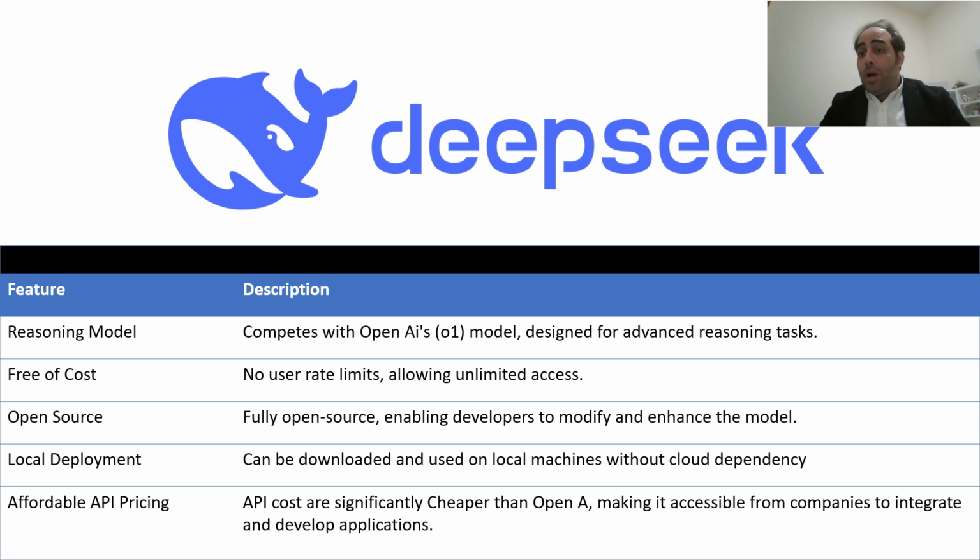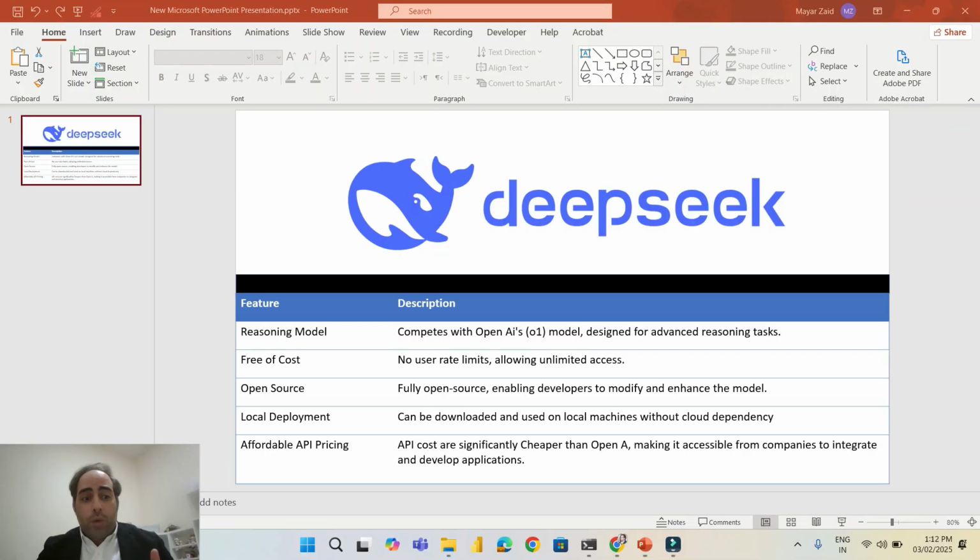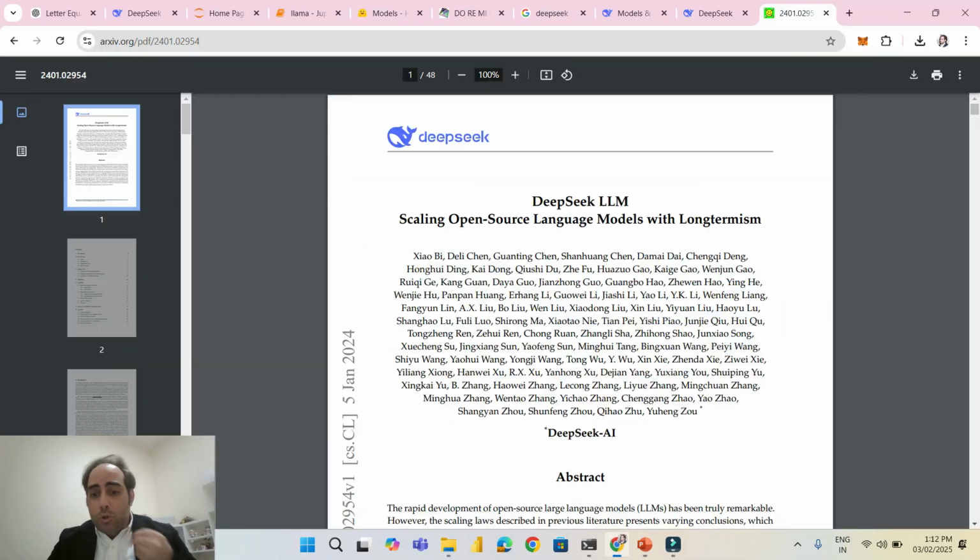So let us go and see how you can download it, just for you to understand that this is something I can access today without an internet connection, and it's going to be available within my PC or the company server. But you need to have a very good PC configuration, otherwise it doesn't work.